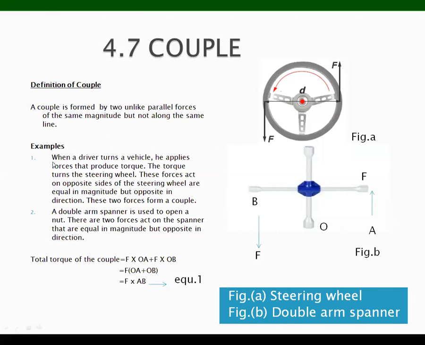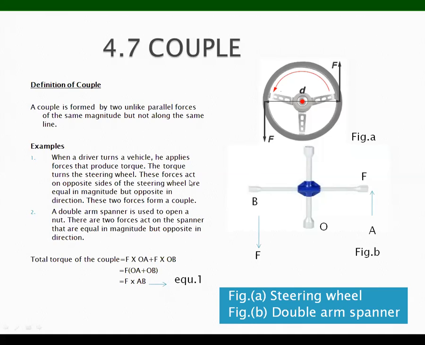Now we consider the example of the couple. When a driver turns a vehicle, he applies forces that produce torque. The torque turns the steering wheel. These forces act on opposite sides of the steering wheel, one upward and one downward, equal in magnitude but opposite in direction. If it is 2 Newton, this will be 2 Newton. They have the same magnitude but opposite direction. So these two forces form a couple.